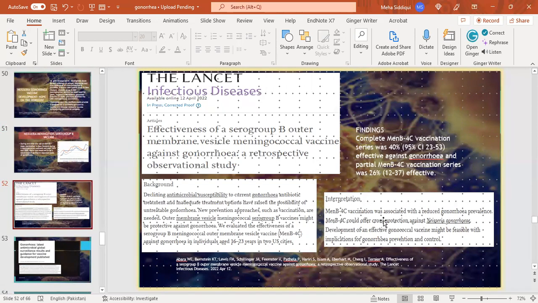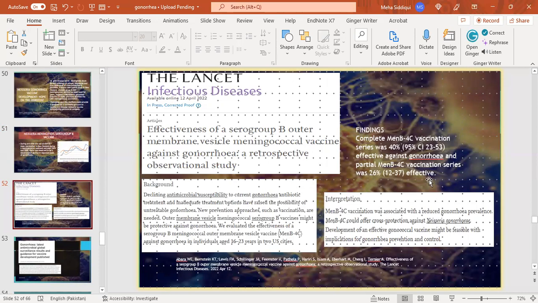For this purpose, they performed research that evaluated the effectiveness of serogroup B meningococcal outer membrane vesicle vaccine against gonorrhea in individuals ages 16 to 23 in 2 US cities. And the findings were that those who had a complete vaccination with this meningococcal vaccine were 40% protected against gonorrhea, and partial vaccination series was 26% effective.